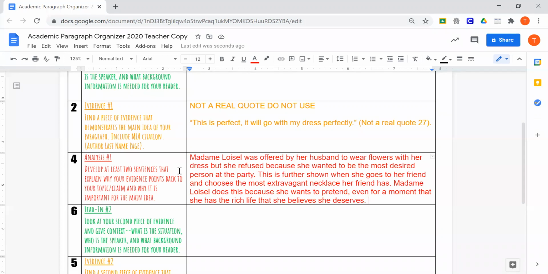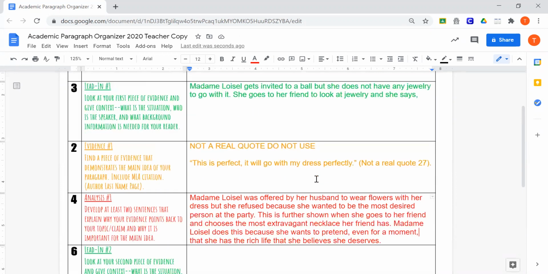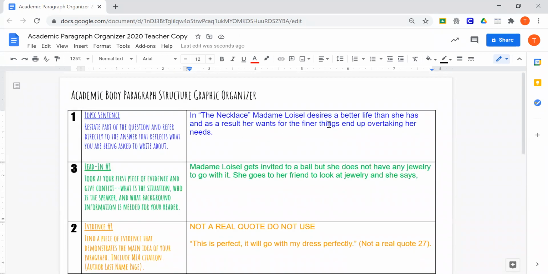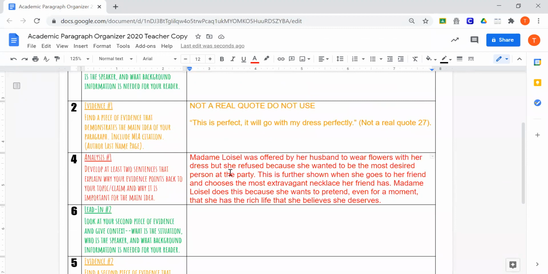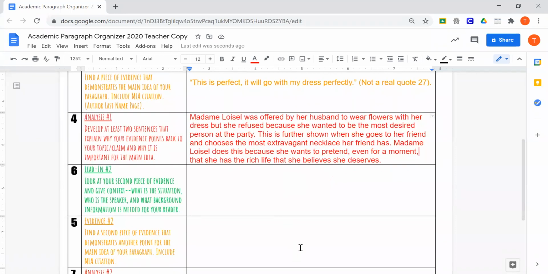Okay? And then I further go with this by saying, Madame Loisel does this because she wants to pretend, even for a moment, that she has the rich life that she believes she deserves. Because remember, she thinks she should be rich. She should have a great life. And so this is my analysis because it explains, how does Madame Loisel's wants overtake her needs? Well, here, I'm telling you she wants and she wants and she wants big and nice and grand.